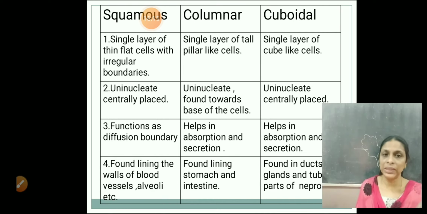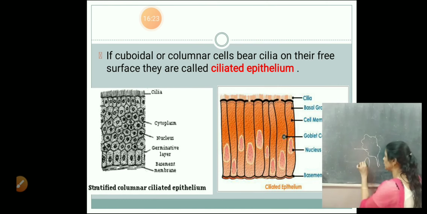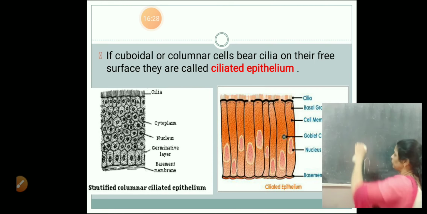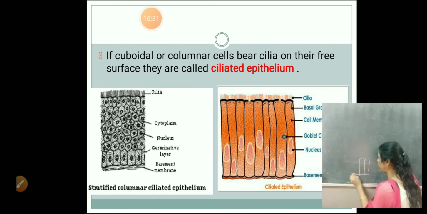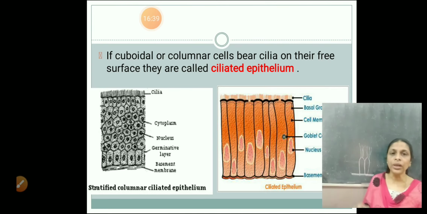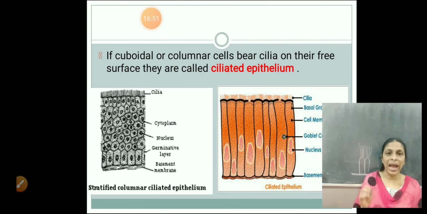Right, now let's see if the cuboidal or columnar cells. Suppose this is a columnar cell. The tip of that, the free surface. One surface will be attached to the basement membrane. The other surface will have thin hair-like structures. These are called cilia, right? If the cuboidal or columnar cells possess cilia at the free surface, they are called ciliated epithelium.